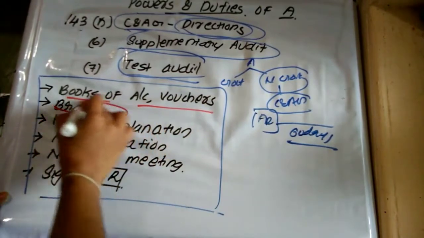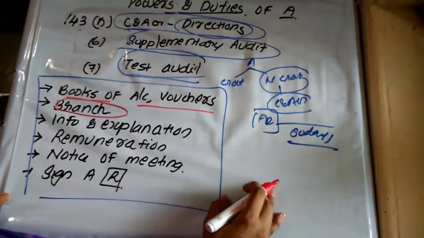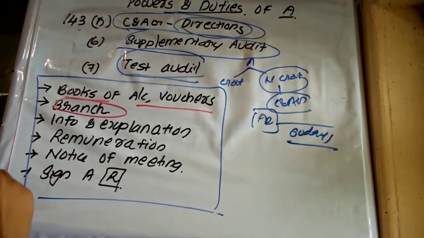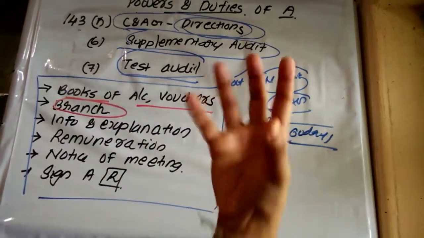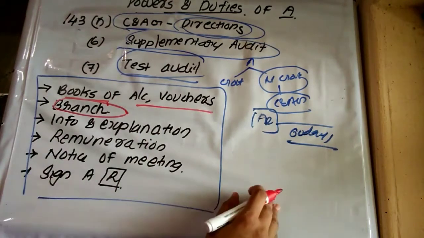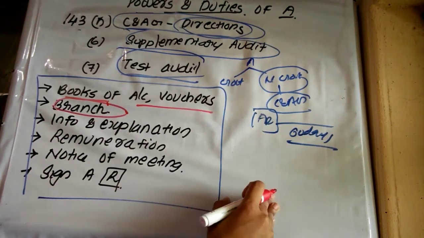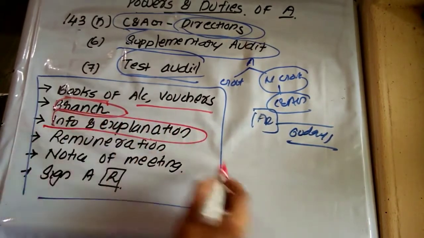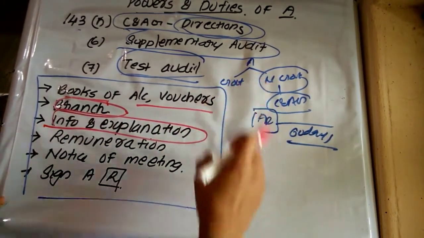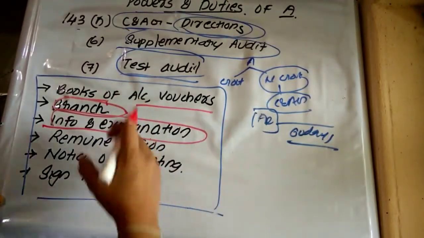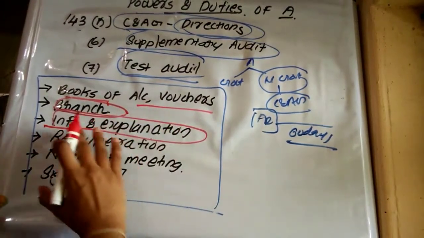Then the auditor has the right to visit branches. Suppose ABC Limited has a branch situated in Chennai; the auditor is required to express an opinion on the financial statement, but is not in a position to obtain information from the branch. In that case, the auditor may visit the branch. The auditor may also have access to the audit report of the branch if it has been audited by some other auditor. Then the auditor has the right to obtain information and explanation from the company, and it is the responsibility of all the officers and employees of the company to provide all the assistance to the auditor, information and explanation.